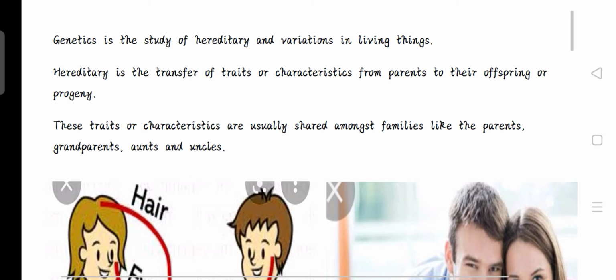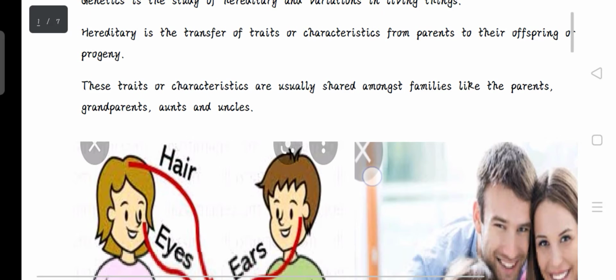You cannot say you share the same characteristics or traits with members of your community or your neighbors or the people in your country. It does not have to do with them. It's strictly restricted to families. So it's either a child inherits the father's tallness, or the father's color or blood group. These are resemblances shared amongst the people in the family.